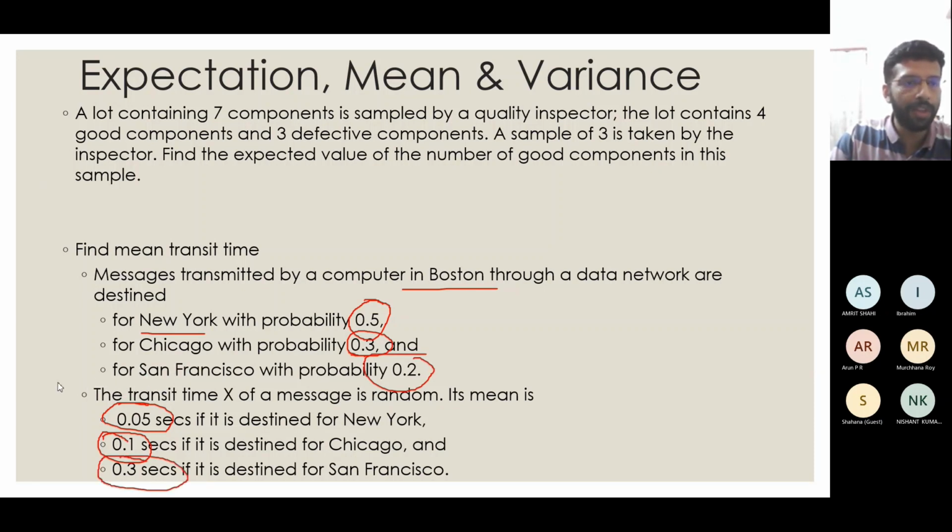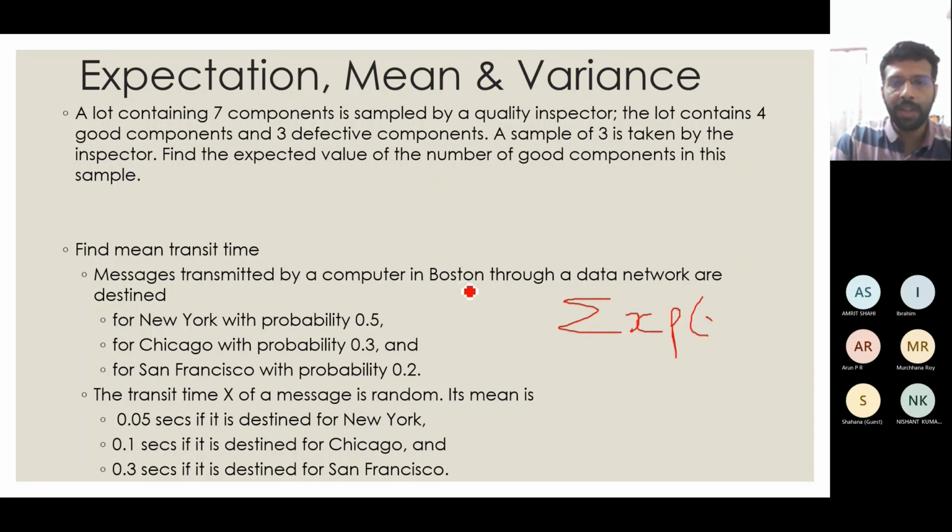Now you are supposed to find the total transit time for the messages. From the problem itself, even if you don't know variance and expectation, you can tell that this is just multiplying the probability by the transit time and then adding it up. But since we went through expectation just now, we know that this is an application of sigma x p of x that we saw, where x is the transit time and p of x is the probability that it will go through a particular route.